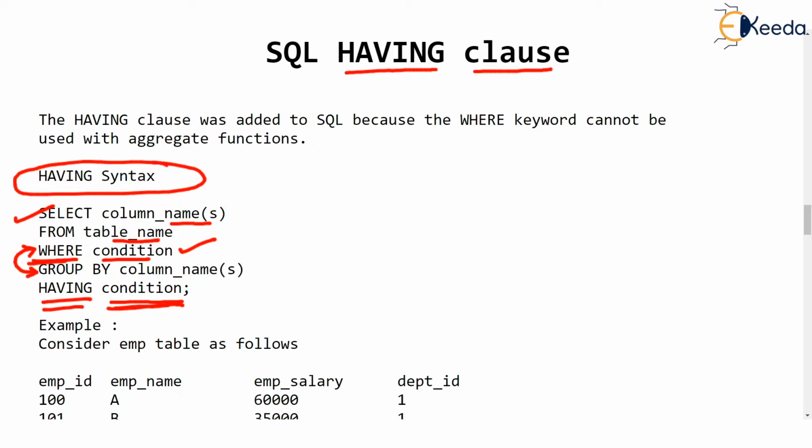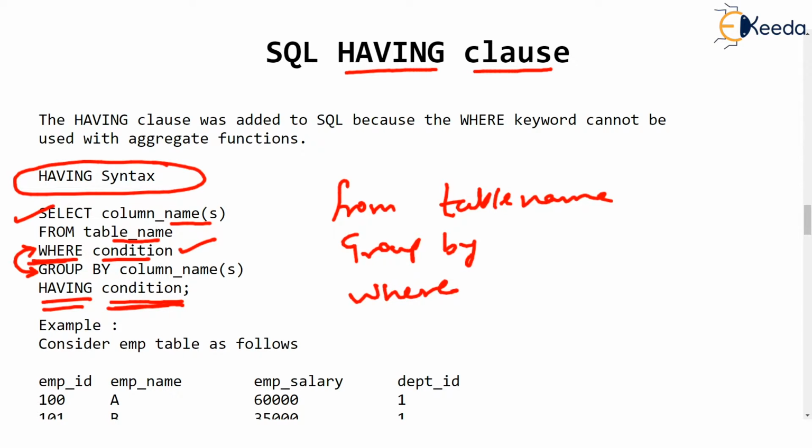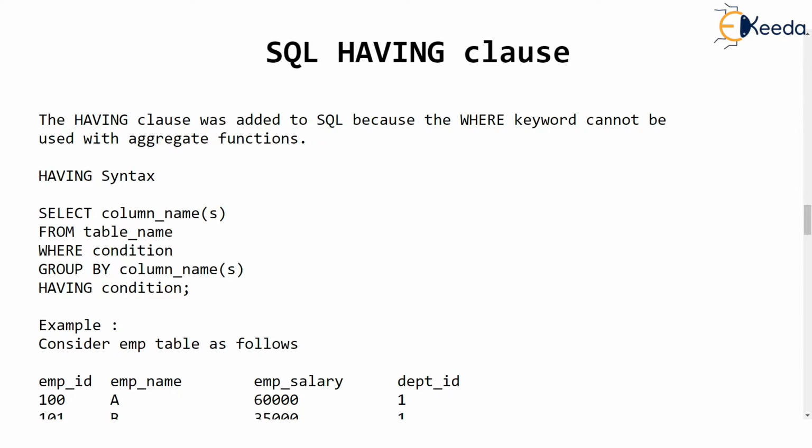You can't write group by first and then where, or write having first. So this order, which is written over here, must be maintained. Why should we really bother about this order? What does where do? Please try to understand.